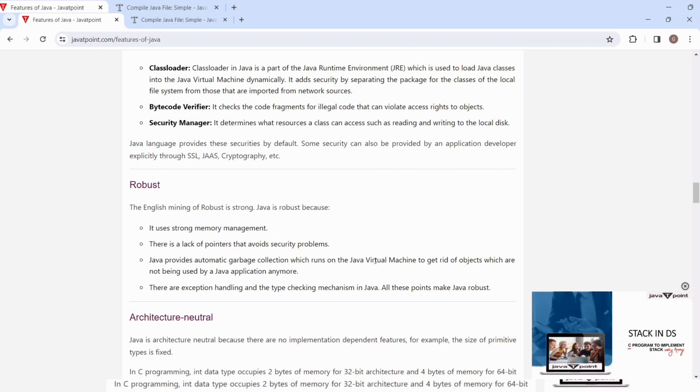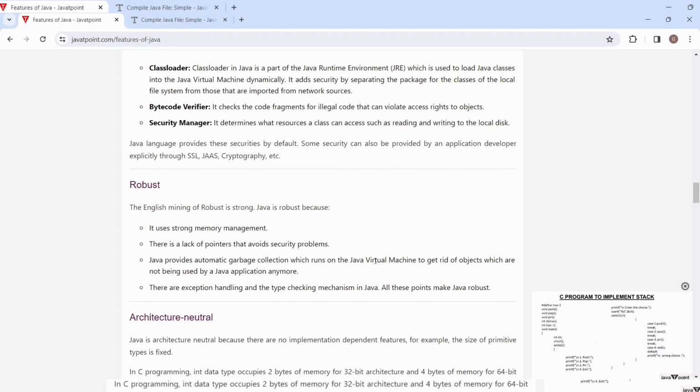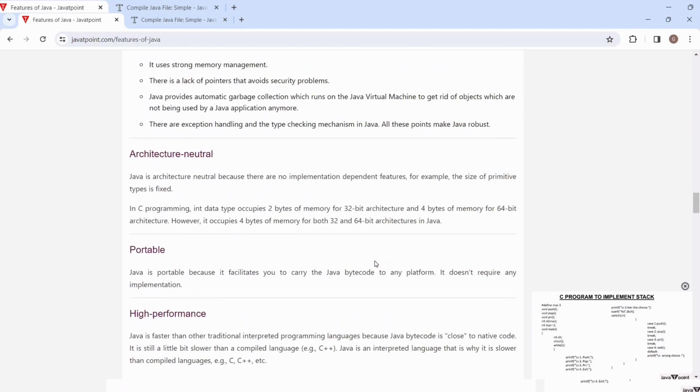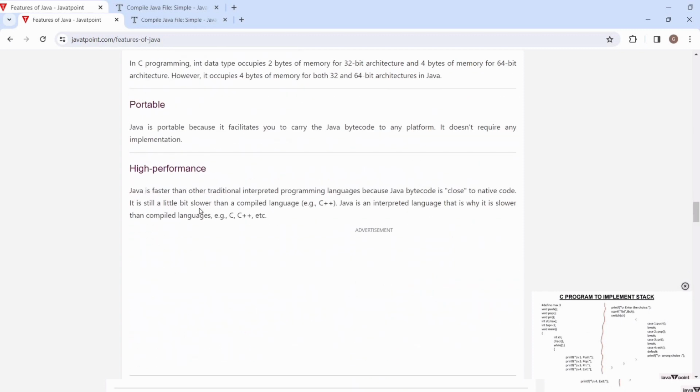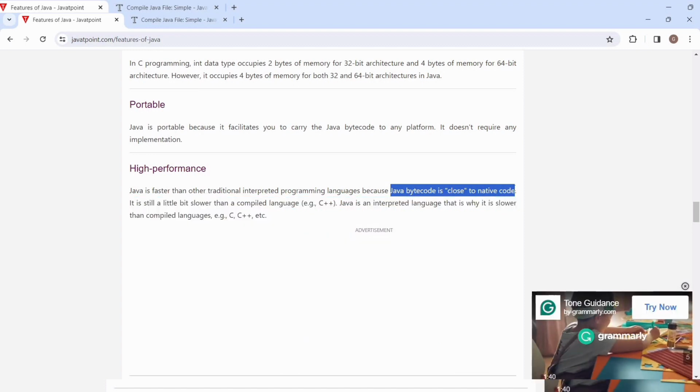And there is exception handling, which also makes it robust. Architecture neutral: Java is architecture neutral because there are no implementation dependent features, like the size of primitives is also defined. Portable, because it facilitates carrying your Java bytecode to any platform. High performance: Java is faster because Java bytecode is closer to native code.